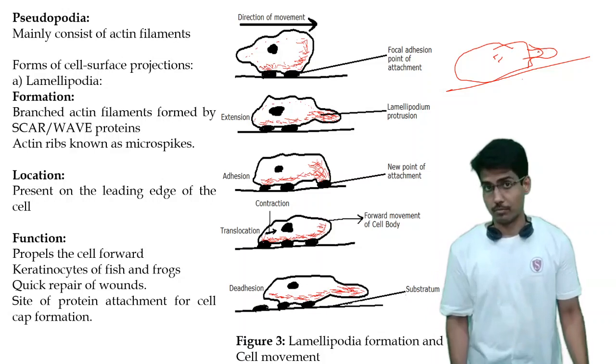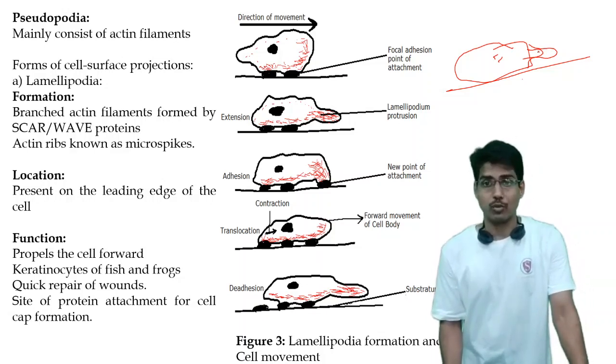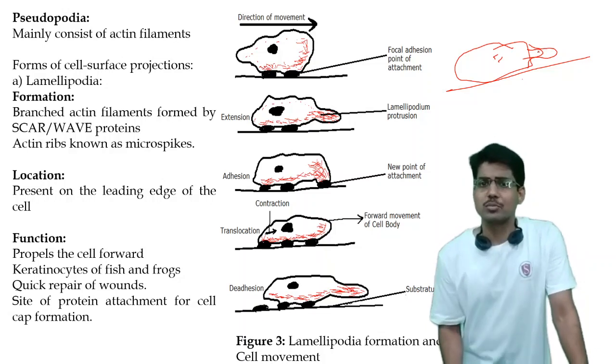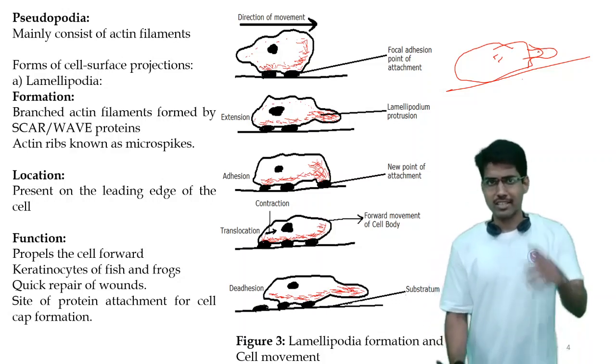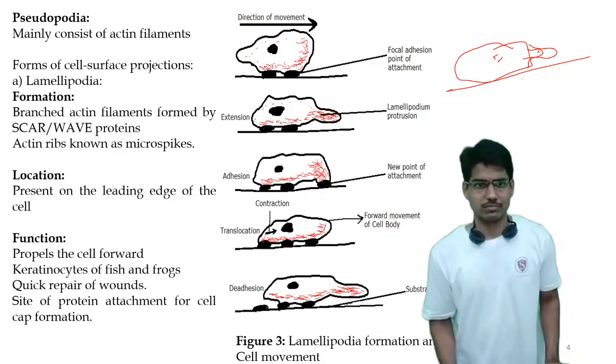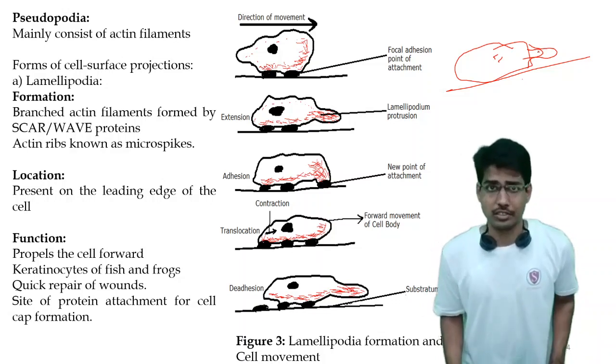Now, how these actin filaments help to form such projections, we will see in this diagram. Such projections are referred to as what? Pseudopodia. But let's see some particular examples of this, like the lamellipodia, filopodia, and the stereocilia.